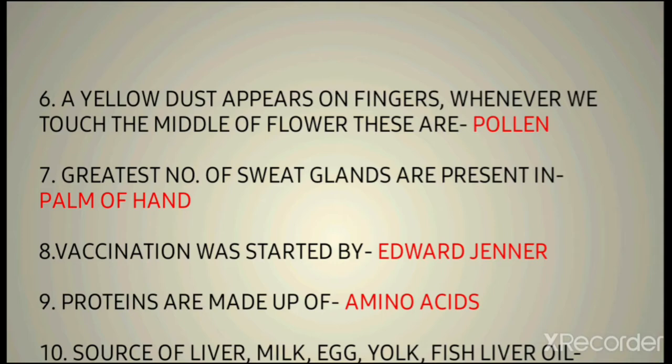Then the seventh question is, the greatest number of sweat glands are present over which part of the human body? They are majorly present on the palm of our hand.